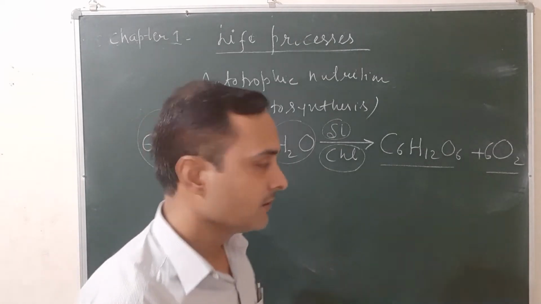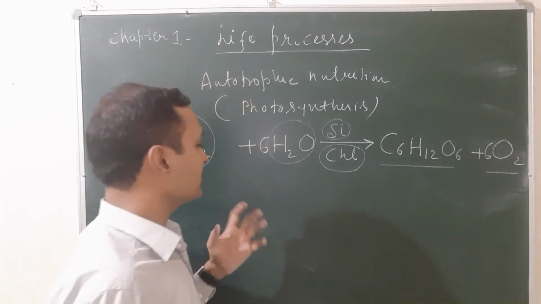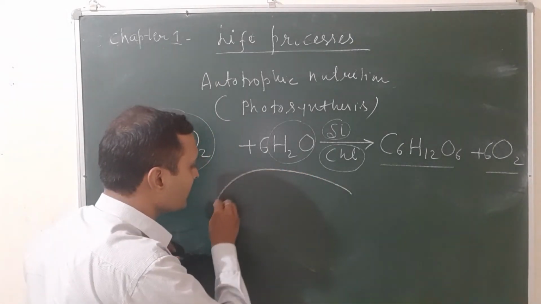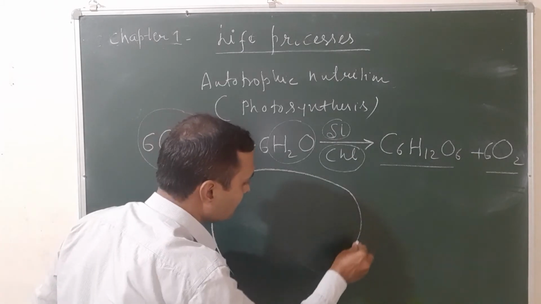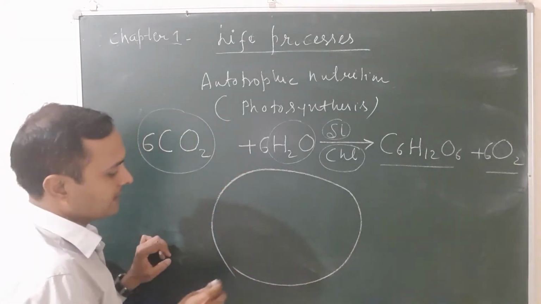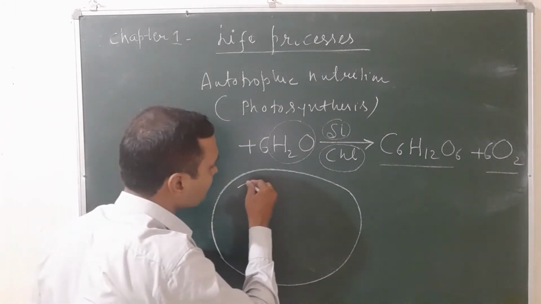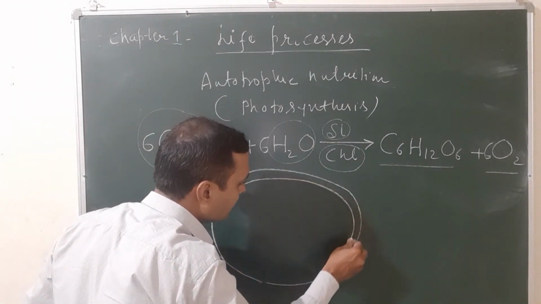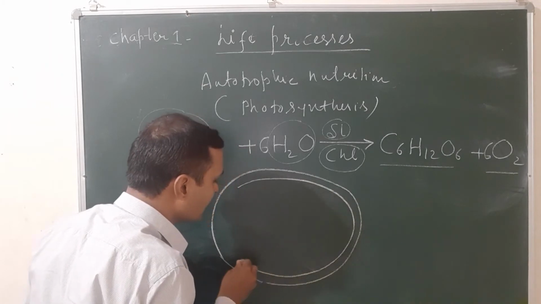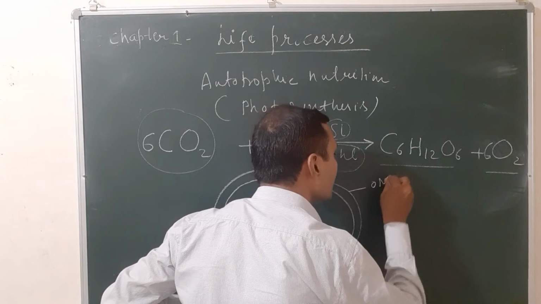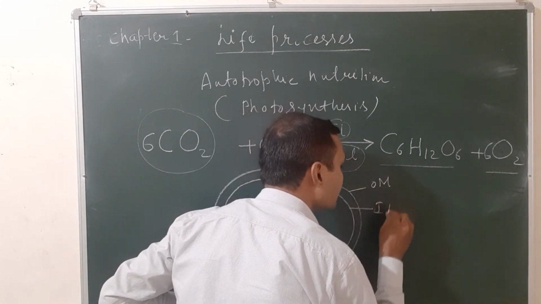This autotrophic nutrition takes place inside the plastids, that is the chloroplast. When you see the structure of the chloroplast, you will find that it is surrounded by 2 membranes, the outer membrane and the inner membrane.